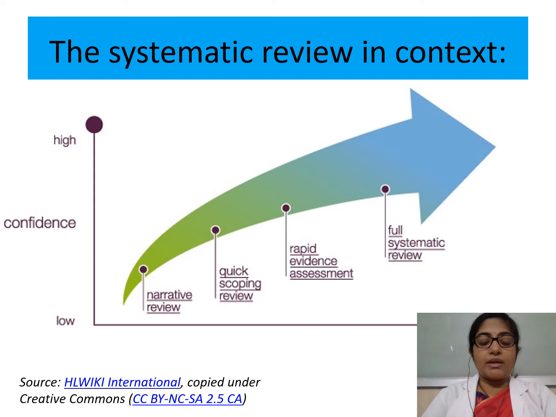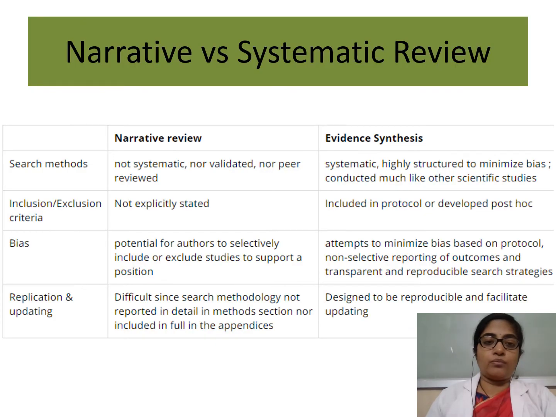It is more systematic than narrative review, and it gives you a broad idea as to what has been done in that area till now. Then there is a rapid evidence assessment, again better than the other two, but full systematic review stands much higher than a narrative review in terms of the confidence and quality of evidence, and therefore we'll be talking more in detail about full systematic review.